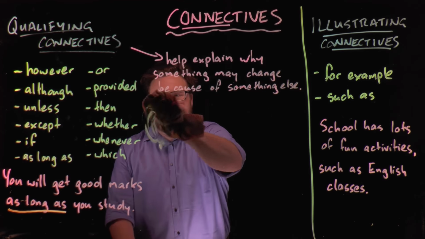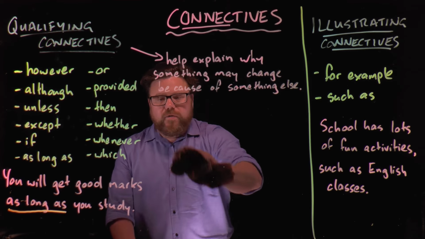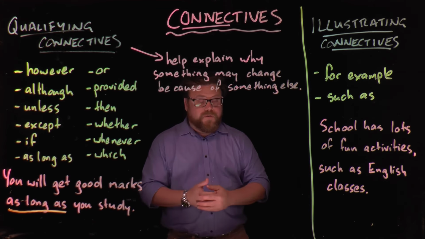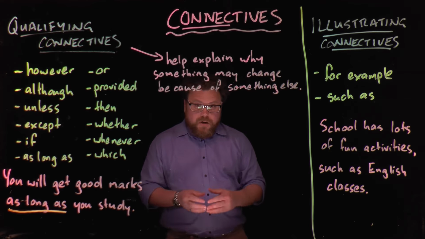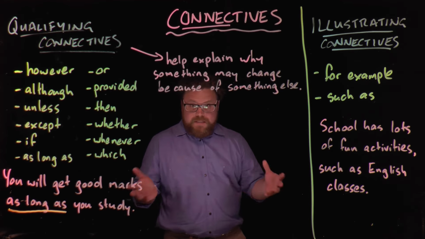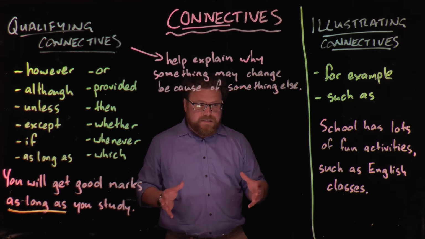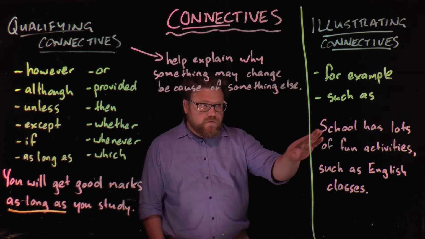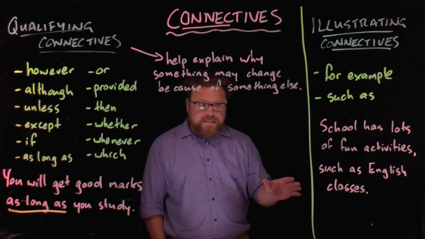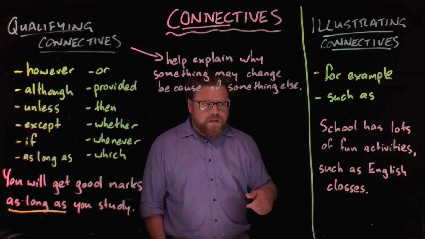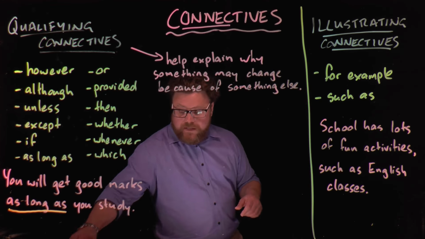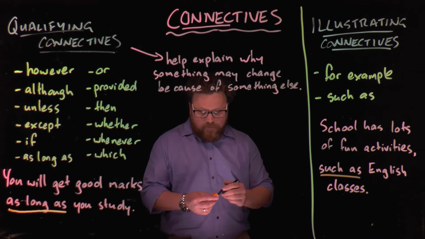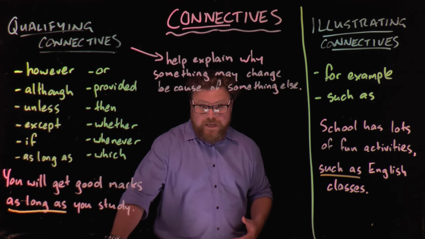The second type of connective that I'd like to talk to you about is what we call an illustrating connective. These are when you want to give an illustration of what you're talking about. So to give an example. So a really obvious illustrating connective is the phrase for example, and other ones like such as. So this is a pretty simple one. An example of an illustrating connective is in this sentence here. School has lots of fun activities such as English classes. So the connective here, the illustrating connective, is right here, such as. So it's giving an example of the fun activities that are to be had at school.